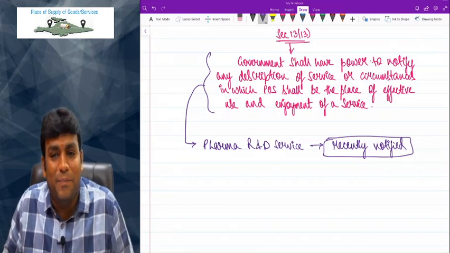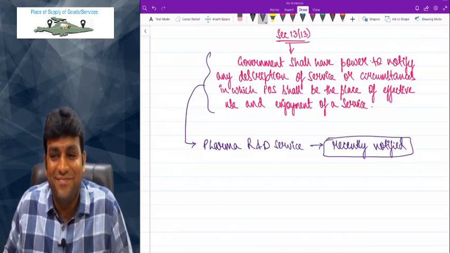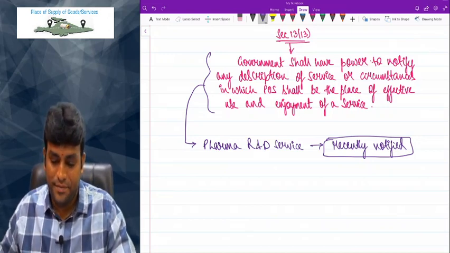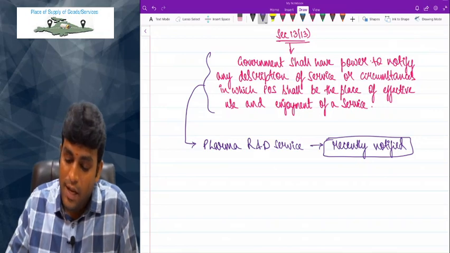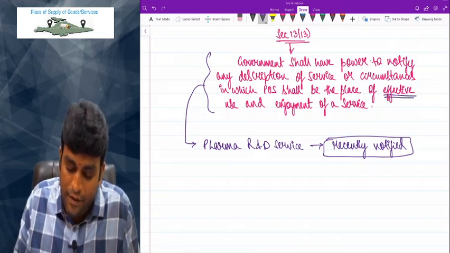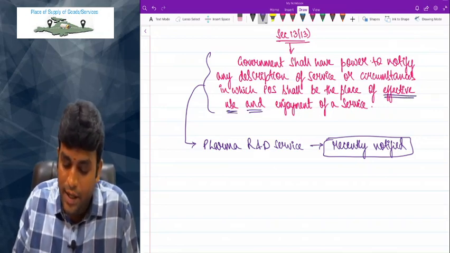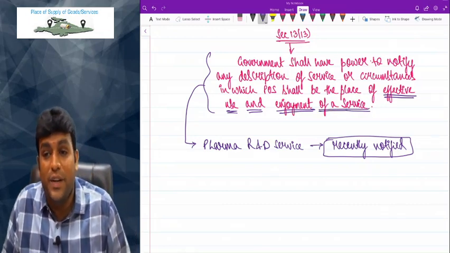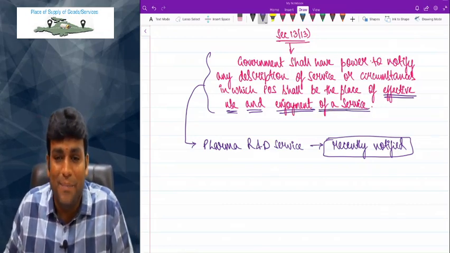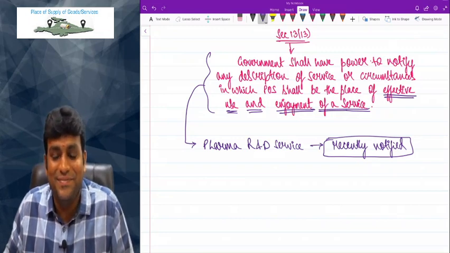Pharma Research and Development Service. So POS is what, friends? Place of effective use and enjoyment of a service. So wherever effectively it is used and enjoyed, that becomes place of supply.